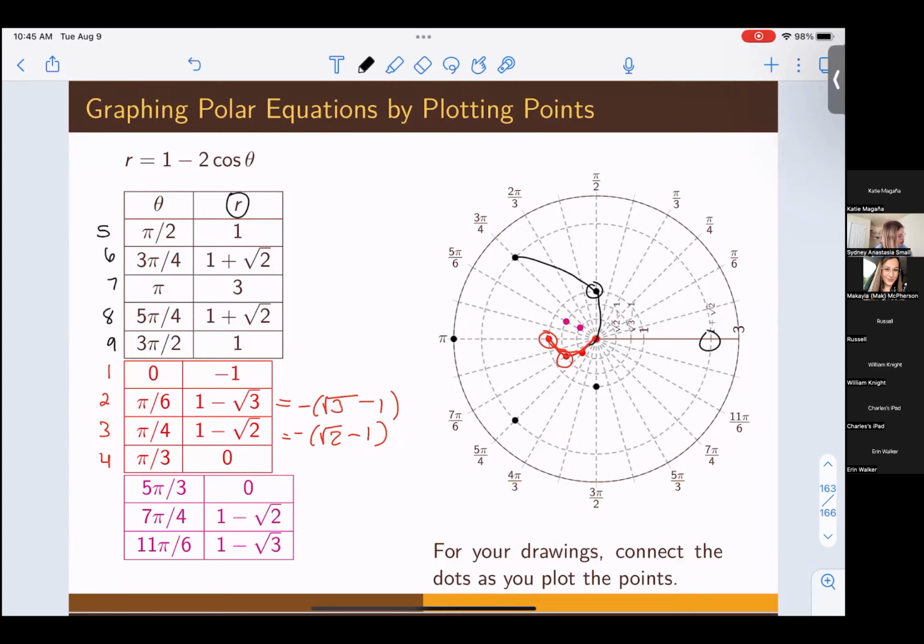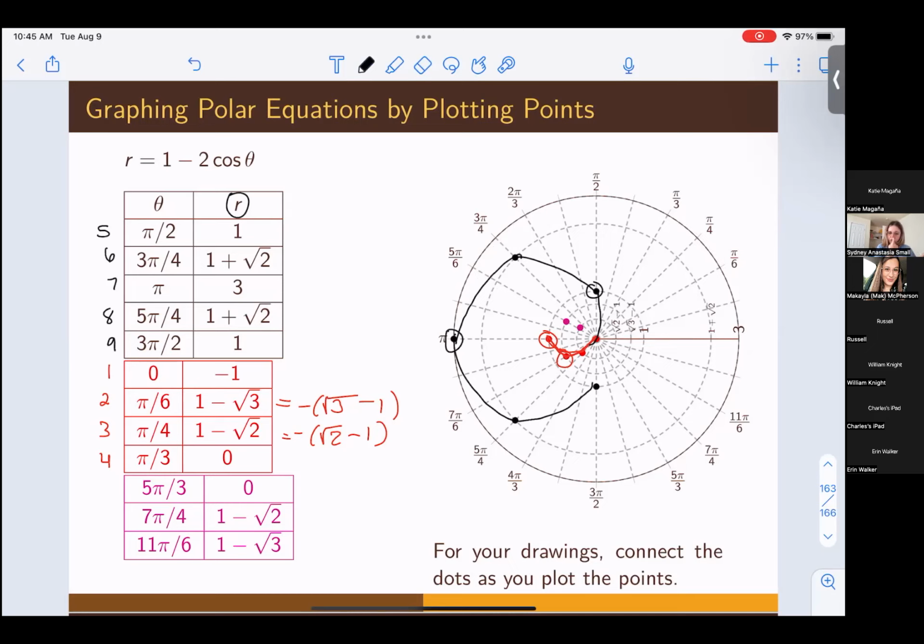At pi, we have a radius of 3. So we walk out to our radius of 3 right here. We know we're going to be somewhere on this circle. And then we just walk around pi, and there's the point. So connect it to that one. 5 pi fourths is at the radius of 1 plus root 2. So we walk out to 1 plus root 2 and then walk around the circle 5 pi fourths. There's that point. So these two connect. And then at 3 pi halves, we've walked out a radius of 1 and then go around 3 pi halves to that point.